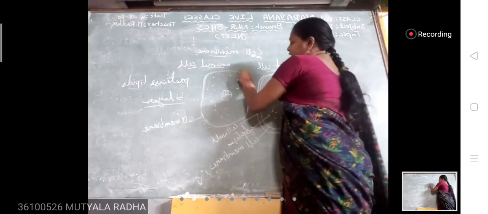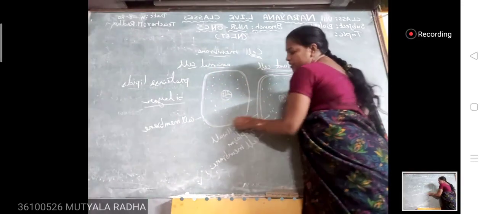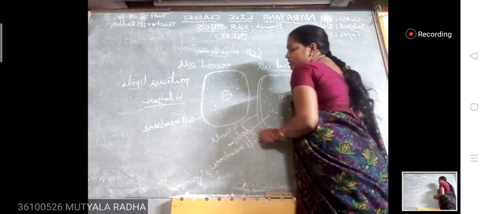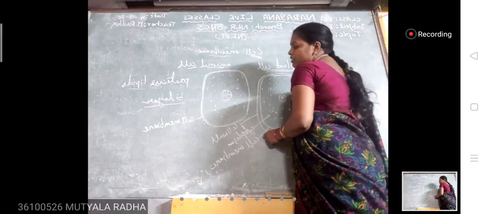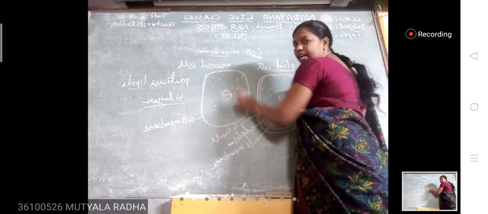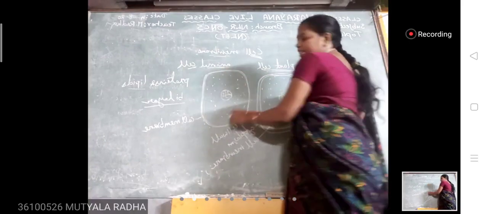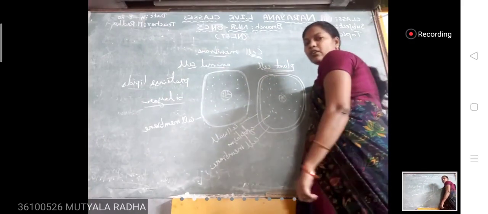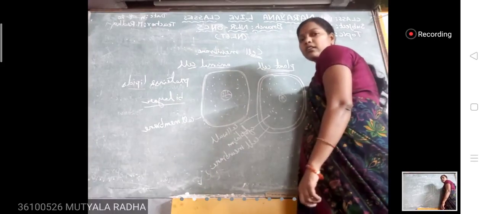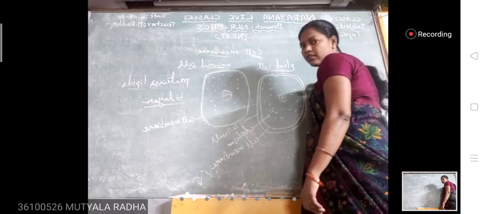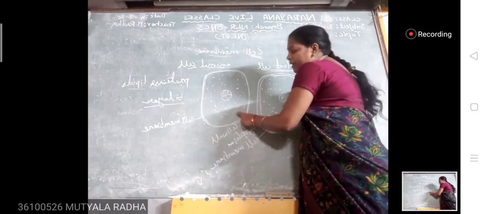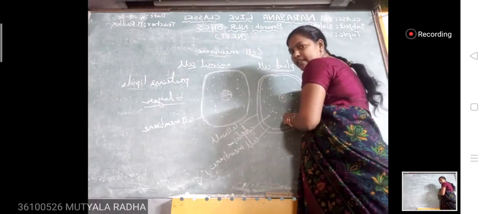See, Nana, this is cell membrane. Is there a cell wall in the animal cell? No cell wall in the animal cell, except in bacteria. So cell wall is absent in the animal cell and present in the plant cell. Okay?